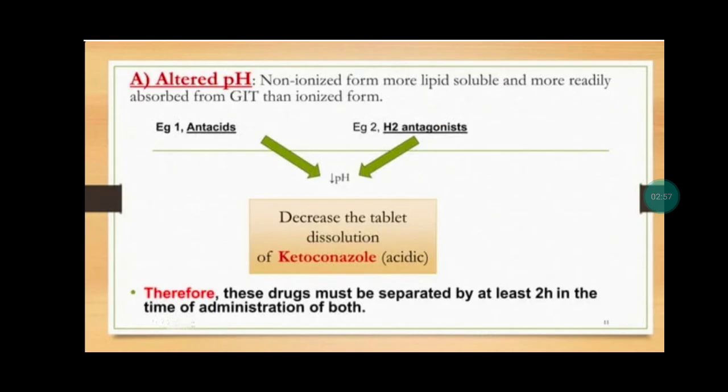First, altered pH: the non-ionized form is more lipid soluble and more readily absorbed from the GIT than the ionized form. For example, when antacid and H2 antagonists are mixed before administration, pH changes, which decreases the tablet dissolution of ketoconazole. Therefore, these drugs must be separated by at least 2 hours before administration of both.